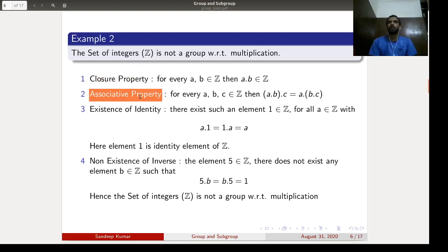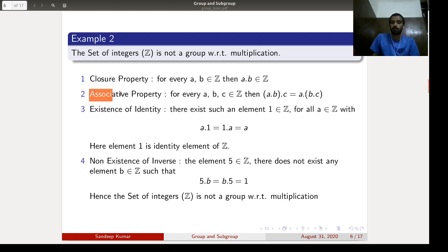However three integers A, B and C are multiplied, whether in the first case we multiply A and B first, then C, or in the second case B and C first, then A, they multiply to the same number, so they are equal.